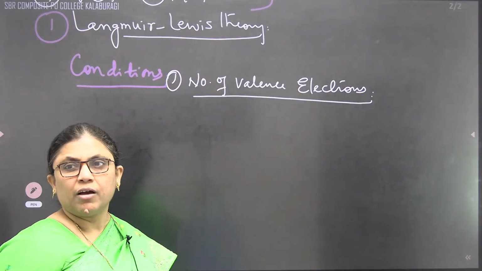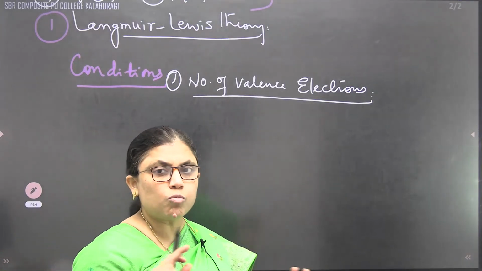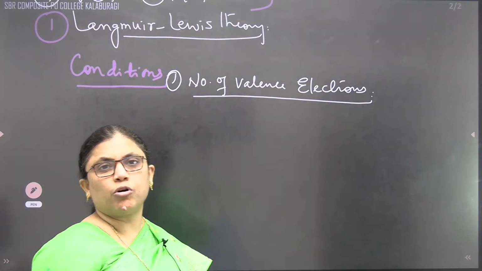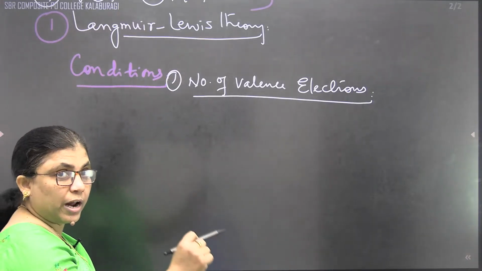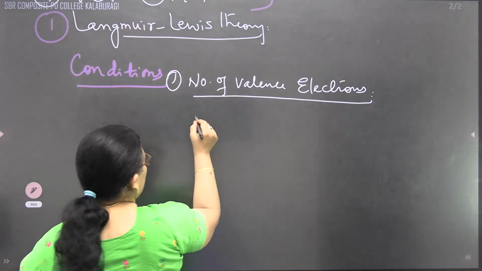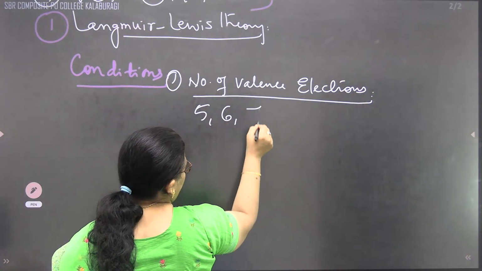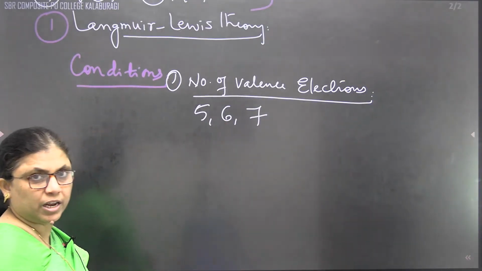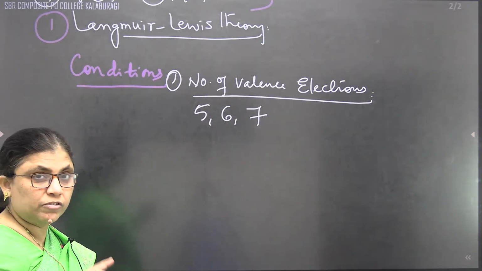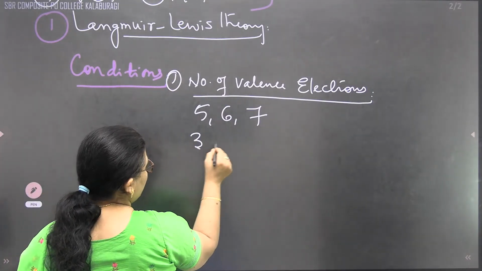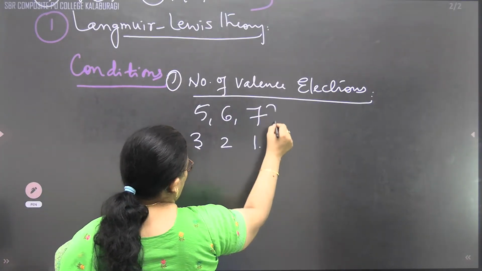Whenever the two bonding species are involved in a covalent bond formation, they should contain what? 5, 6, or 7 valence electrons, easy to become octet by sharing of 3, 2, and 1 electron.